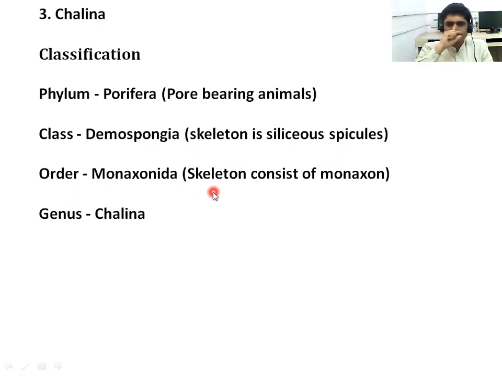The order is Monoaxonida, because the skeleton consists of monoaxon type spicules. That's why we call them Monoaxonida. The genus is Chalina, so Chalina is an example of class Demospongiae. We have to know that phylum Porifera has three major classes. Class Calcarea, example Sycon. Second, class Hexactinellida, example Euplectella. And third, class Demospongiae, example Chalina.